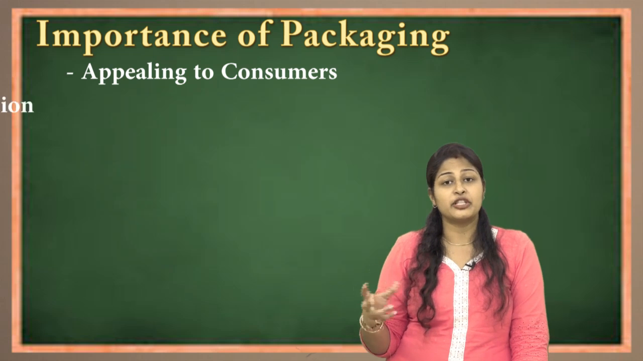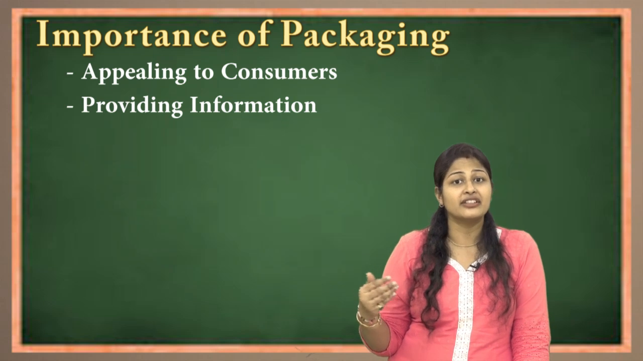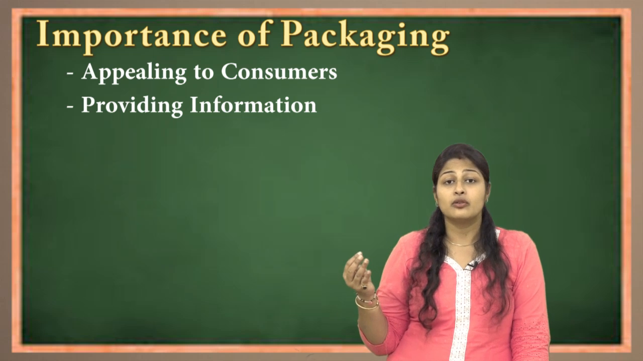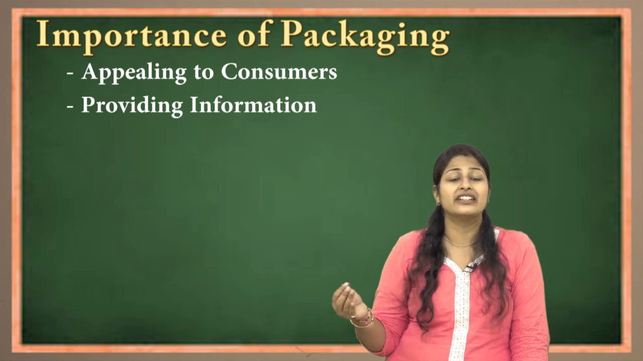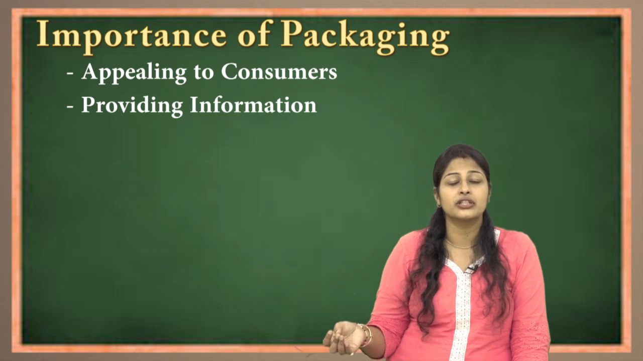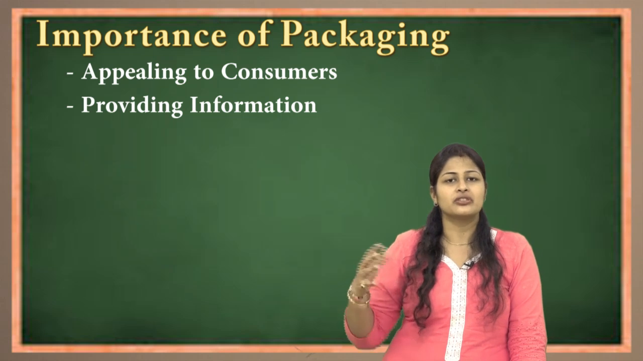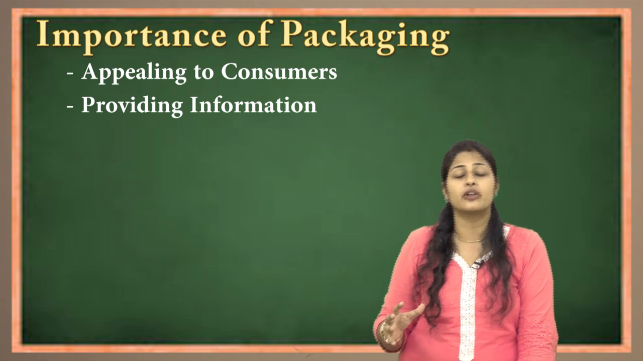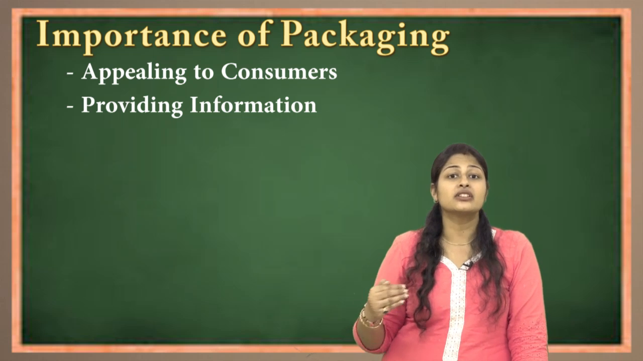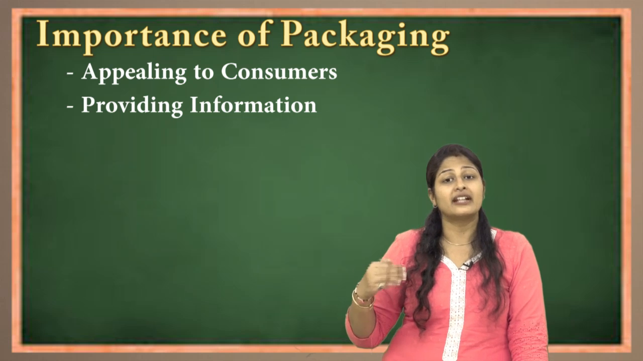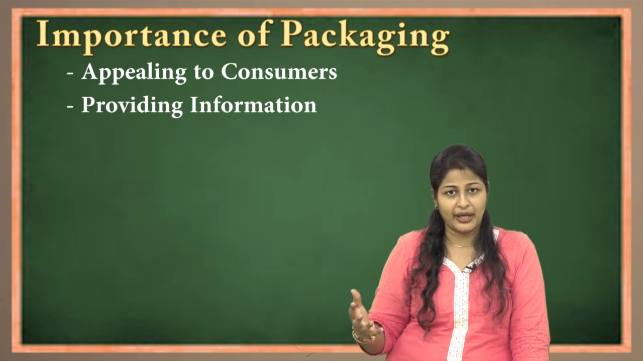Second is providing information. Packaging provides various kinds of information like manufacturing date, expiry date, where it has been manufactured, who the manufacturer is. If certifications are required, then certification details are also mentioned, ingredients are mentioned, processes are mentioned, even toll-free numbers are mentioned. So all this information is provided on packaging depending on what information the manufacturer wishes to give and what the legal requirements are.